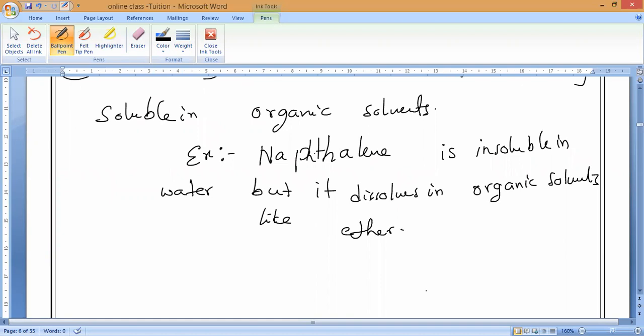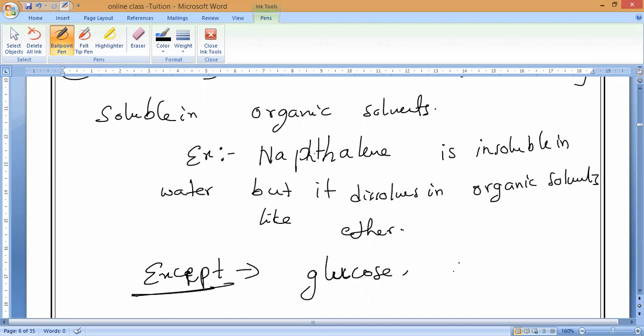Now, can you guess? Some covalent compounds usually will dissolve in water. If not soluble, we could not eat sugar, urea and so on. An exception is there. Can you say some that are soluble? For example, glucose. Glucose is soluble or not? Glucose, sugar, urea. They are the exceptions which are soluble even in water.